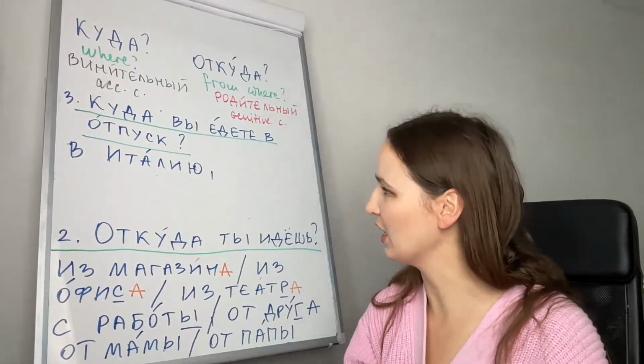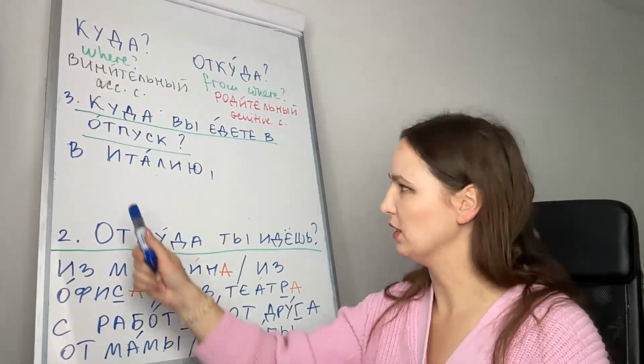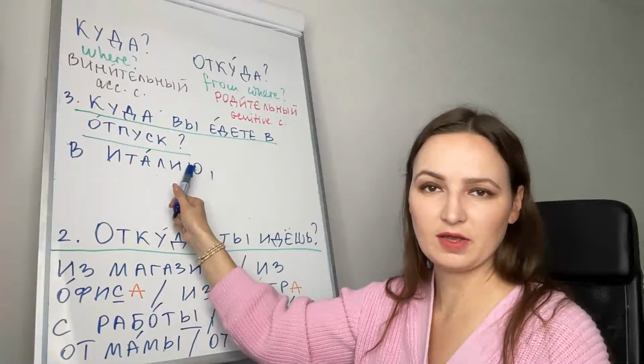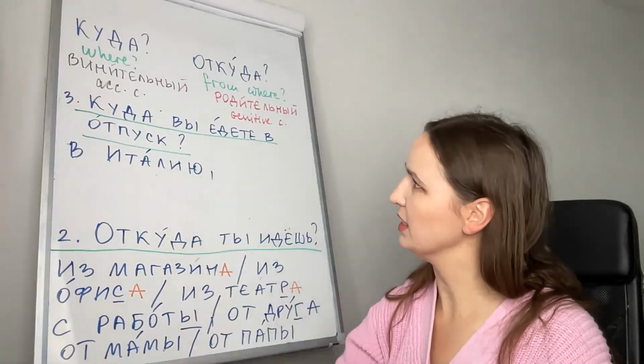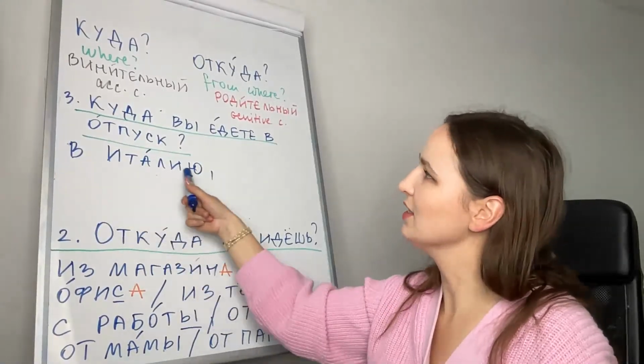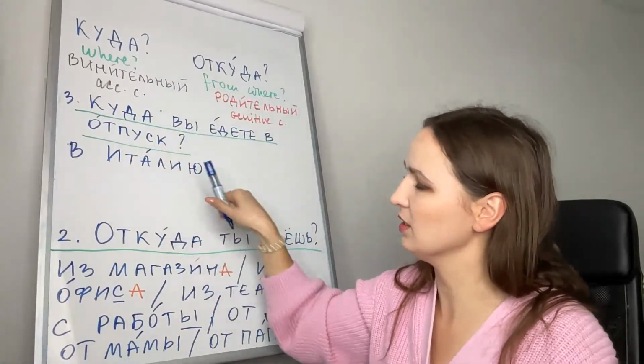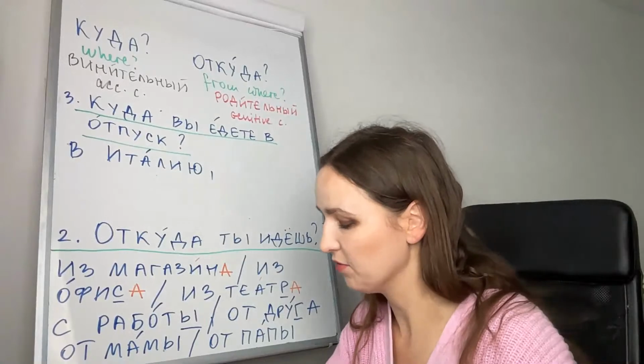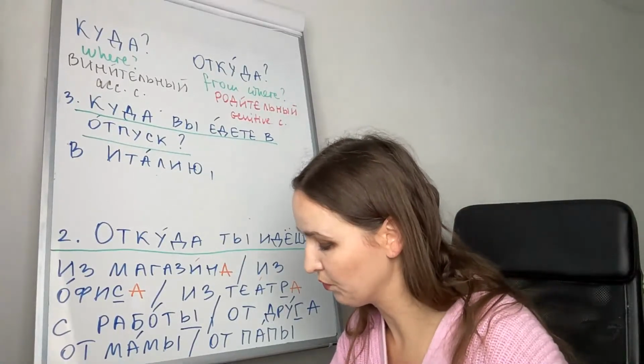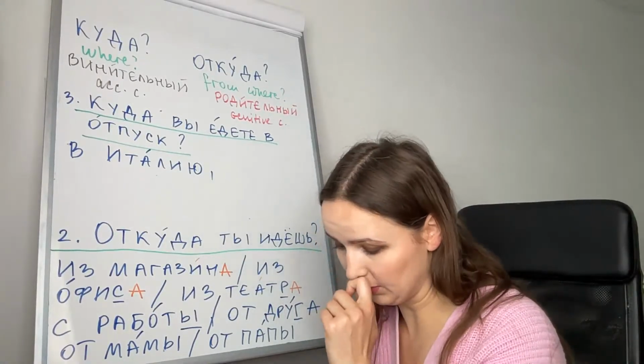So in accusative, when the noun is feminine and ends in я, replace it with ю. В Италию. Куда? Where? The answer will be in accusative case. В Италию.